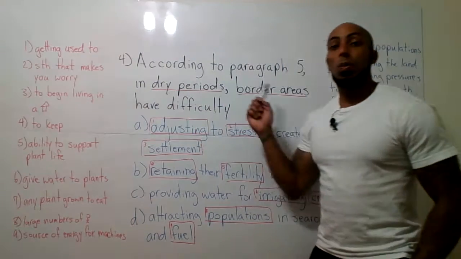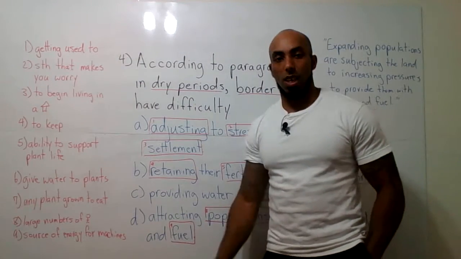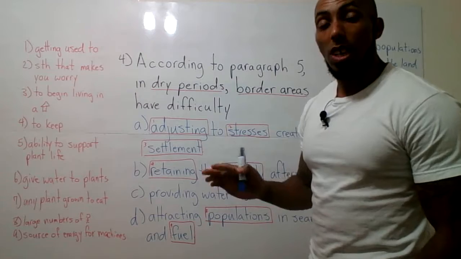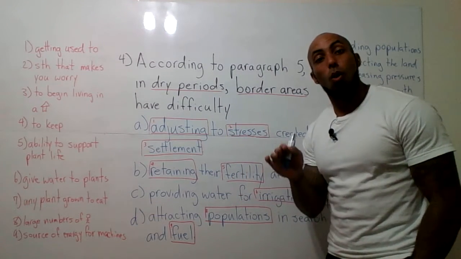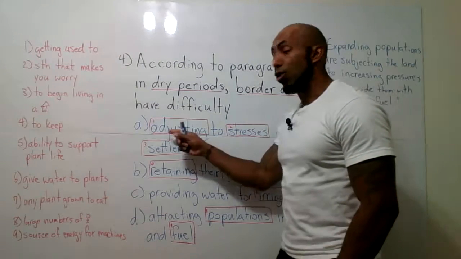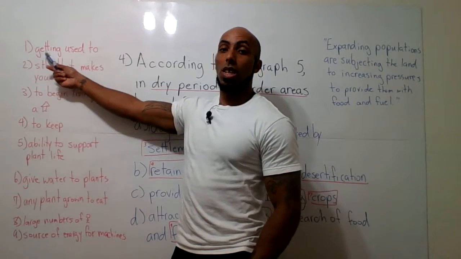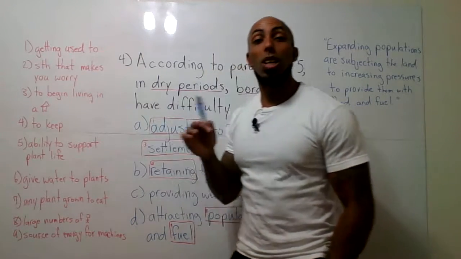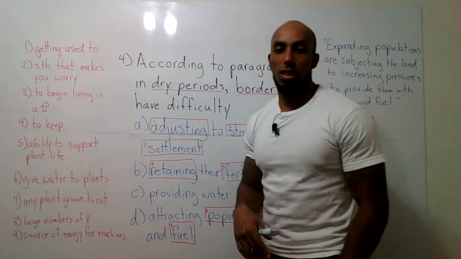Have difficulty. So these places have difficulty because of which of the following things, okay? Now, you see I've boxed in a lot of vocabulary words here, so let's go over those first, okay? As you can see, number 1, adjusting. What does it mean to adjust? To adjust means to get used to something. So getting used to something. If you are getting used to something, you're adjusting to something.